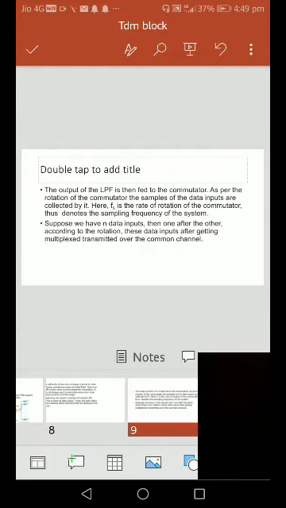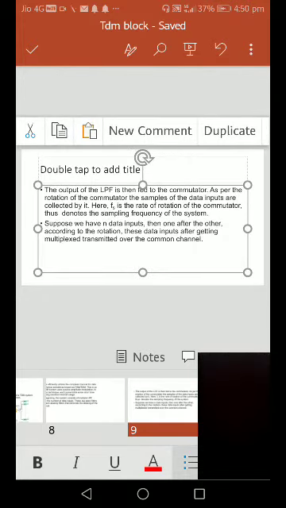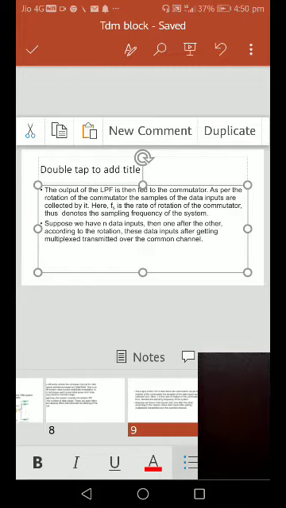The output is then fed to the commutator. Each output of the low pass filter circuit is connected to the commutator switch. It is a rotary switch. As per the rotation of the commutator, the samples of the data inputs are collected by it.